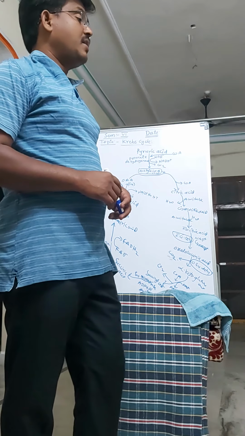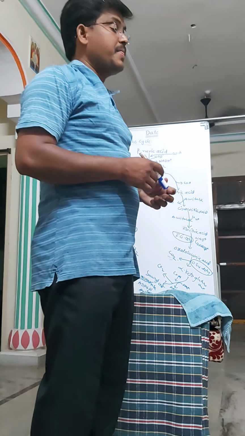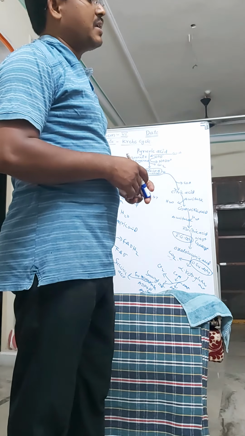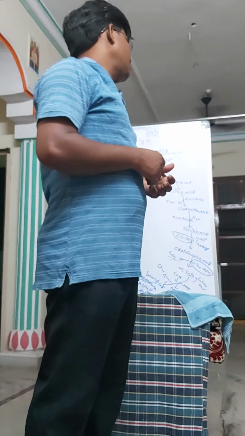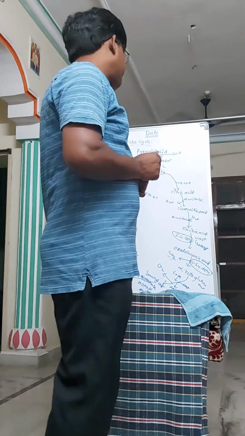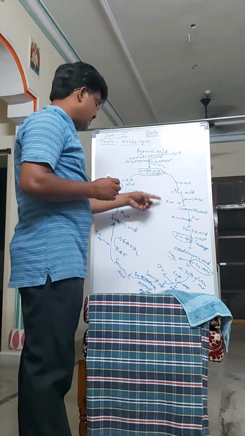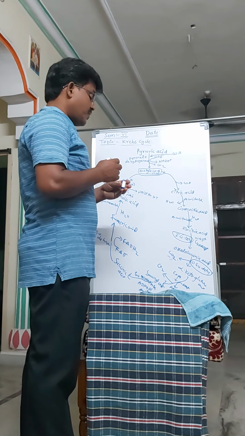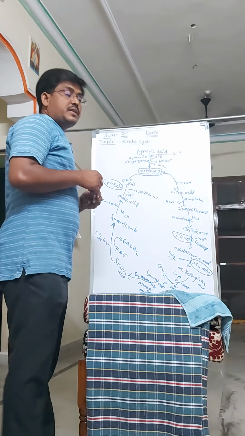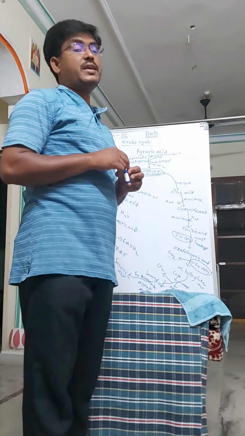There are nearly 8 to 10 reactions in this Krebs cycle. In this cycle, the first one is condensation.